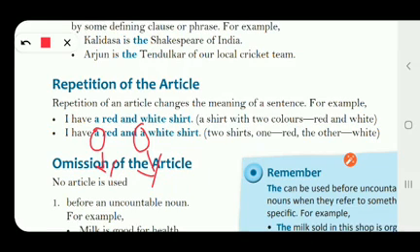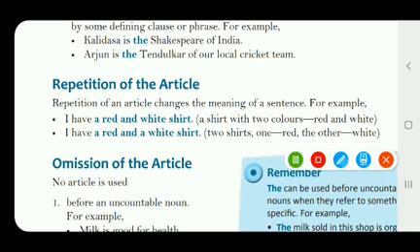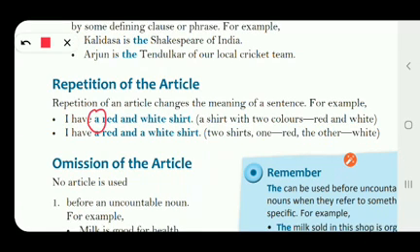So what have you understood from these two sentences? We have understood that when we repeat an article in a sentence, it changes the meaning of the sentence. समझ में आया बेटा? इसका मतलब ये है कि हमने फर्स्ट सेंटेंस में we have used the article once only. हमने एक ही बार यूज किया है. I have a red and white shirt. So I am talking about only one shirt. But in the second sentence, we have repeated the article a.